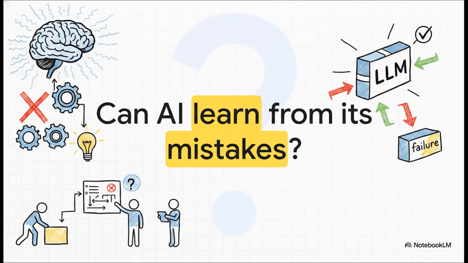It's a pretty fascinating question, right? Because as humans, we don't exactly learn by doing things perfectly the very first time. In fact, we learn best from failure. We figure out what went wrong, we spot the bad logic, and we adjust our behavior for next time. But what if I told you we can teach large language models to do exactly the same thing? That we can actually make them significantly smarter by deliberately feeding them failure? No way, right? But it's true.